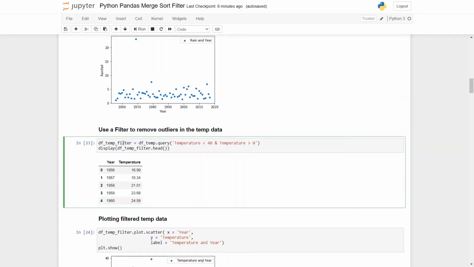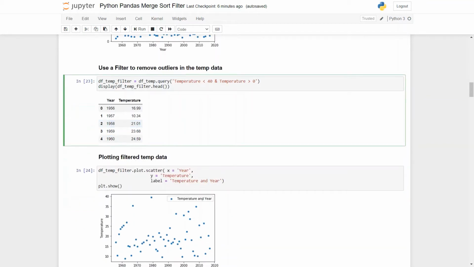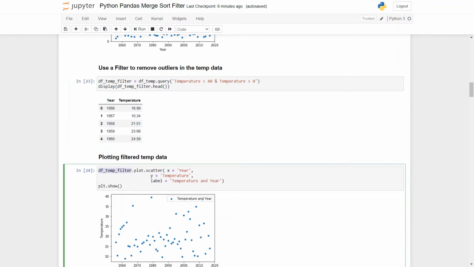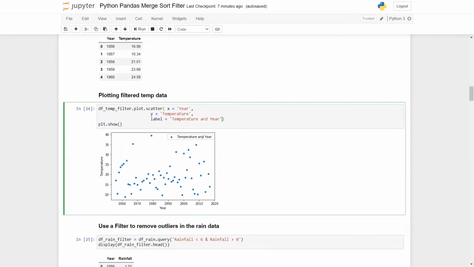Then we can display, let's say, the first few rows of the filtered data frame, and using the display function, this is the output you get. The very next thing we do is plot the scatter plot for the filtered data frame. So again we use dot plot and dot scatter, then we name the x-axis and the y-axis, also the label. It's almost similar to the previous one that we did for the original temperature data, and then we use the dot show function to show the plot. And now you can see here 40, which we mentioned in our condition, and the outliers have been removed. The points are almost close to each other.